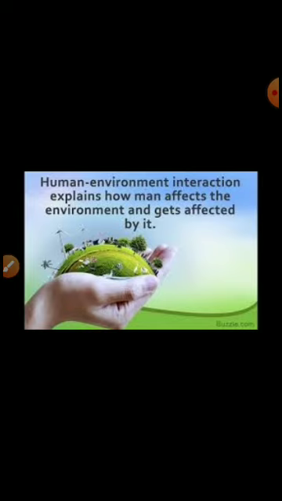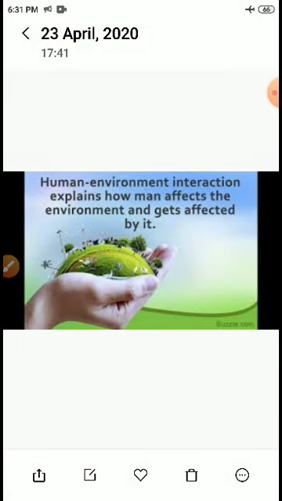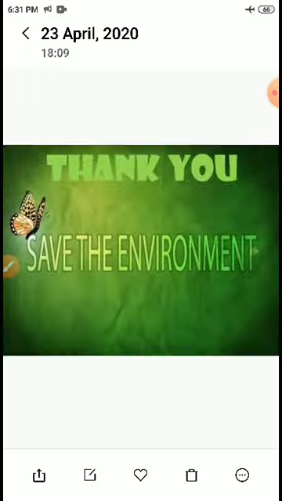Humans must learn to live and use their environment in a harmonious way. So children, human interaction with environment explains how man affects the environment and gets affected by it. Thank you.